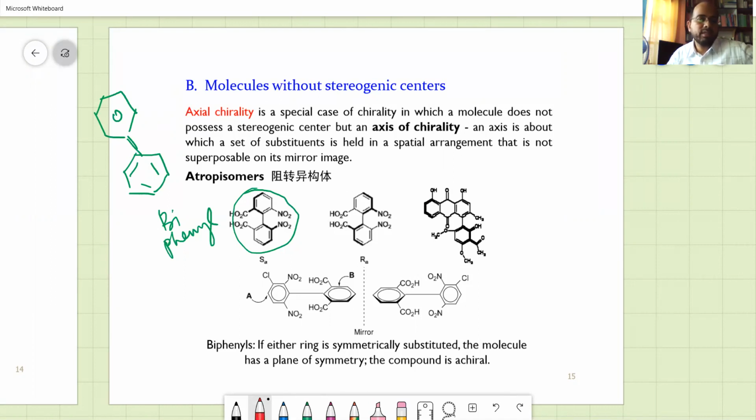The angle between this and this will be 90 degrees. That means if you have a plane like this, we draw it as a shaded portion. This lies in a plane.